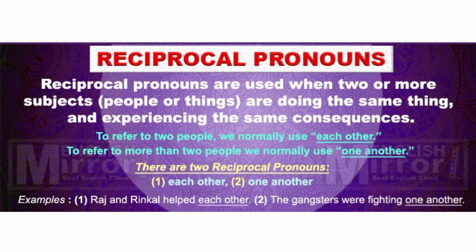In this we are going to use each other or one another. These pronouns are used when two or more subjects are doing the same thing or expressing the same consequence. To refer to two people, we normally use each other. To refer to more than two people, we normally use one another.